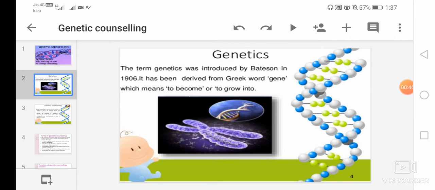Genetics is mainly defined as a branch of medical science which is concerned with the transmission of characteristics from parents to their offspring. And Gregor Johann Mendel is the father of genetics. So, genetics is a branch of medical science concerned with the transmission of characteristics from parents to their offspring.